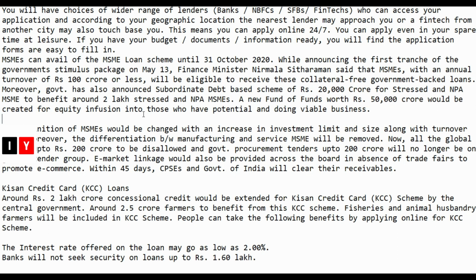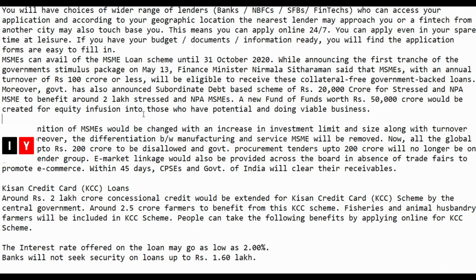You will have a choice of a wider range of lenders who can access your application, and according to your geographic location, the nearest lender may approach you or a fintech from another city may also get in touch with you. So this means you can apply online 24/7. You can apply even in your spare time at leisure. If you have your budget, documents and information ready, you will find the application forms easy to fill in.